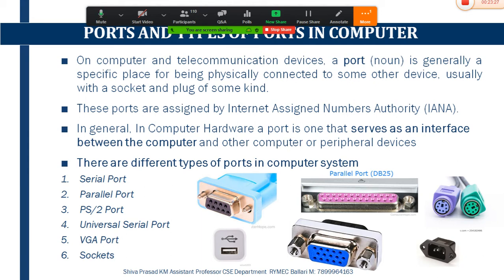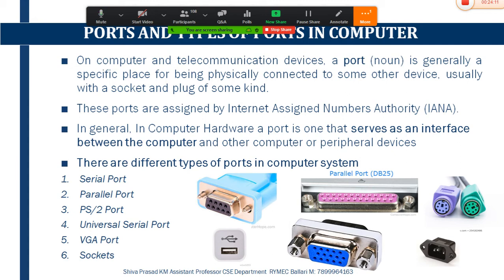There are different types of ports. In order to connect a printer, we require a port. In order to connect the CPU to your desktop, we require a port. In order to connect keyboards, we require a port. So the keyboard, mouse, scanner, printer, external keyboards and external mouse are considered peripheral devices. These peripheral devices can be connected to your computer system if that computer system contains different types of ports.